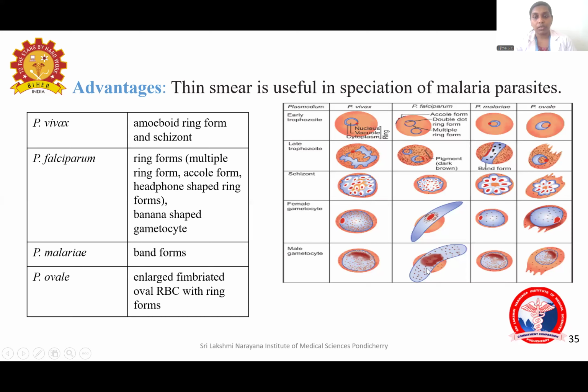And the gametocytes, all the gametocytes will be roughly spherical except for Plasmodium falciparum, where you will be seeing banana-shaped gametocytes. Female and male gametocytes will be banana-shaped in case of Plasmodium falciparum. These are the features that help in speciation, and also the malarial pigments can be seen. Based on the malarial pigments also you can speciate, that is for certain species, the peculiar appearance of the pigments.